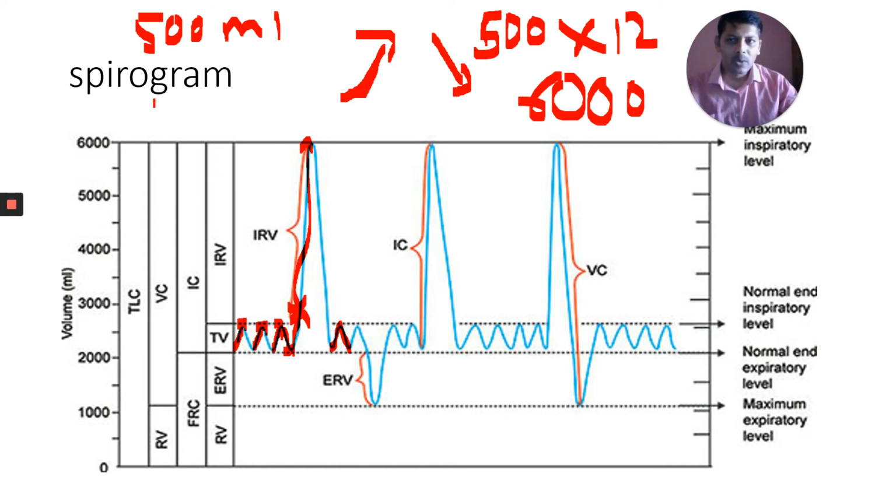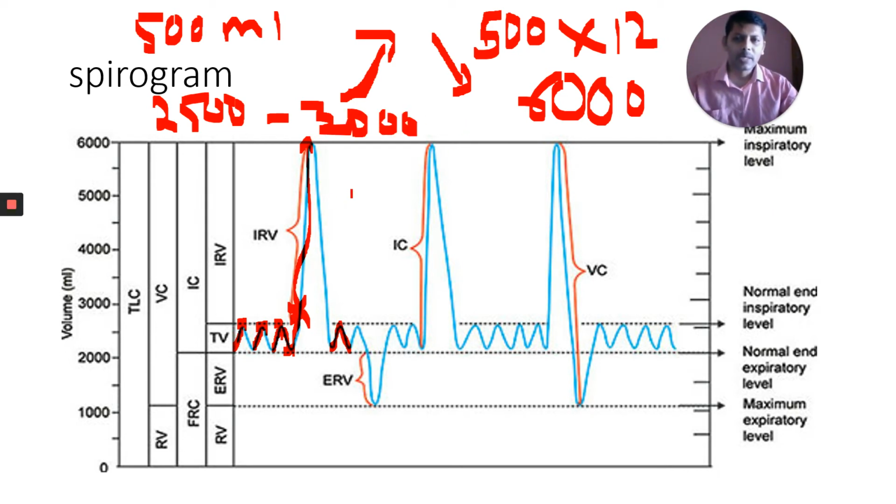This is around 2,500 to 3,000 ml. What do we call this? Inspiratory reserve volume. Understand? To understand this, first you take normal inspiration.